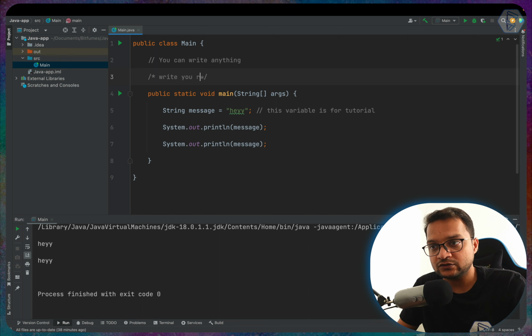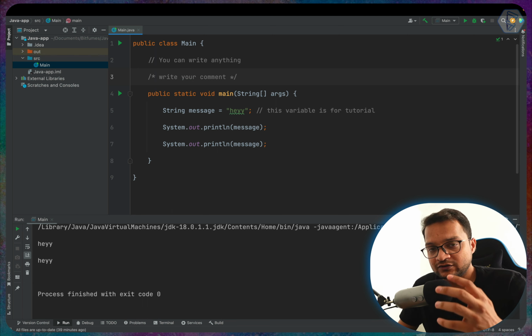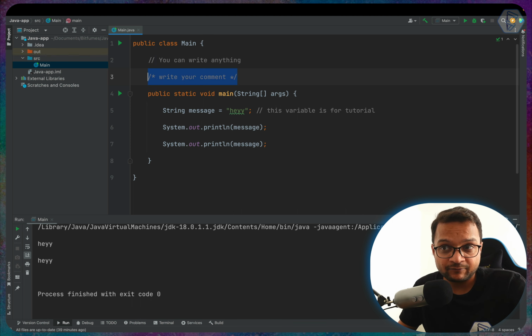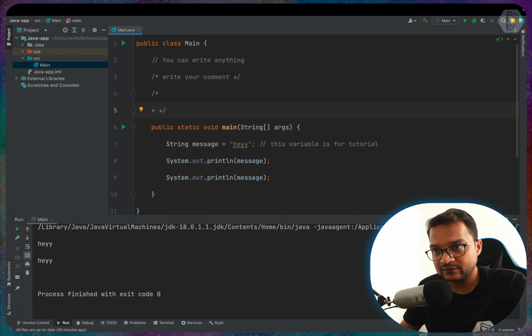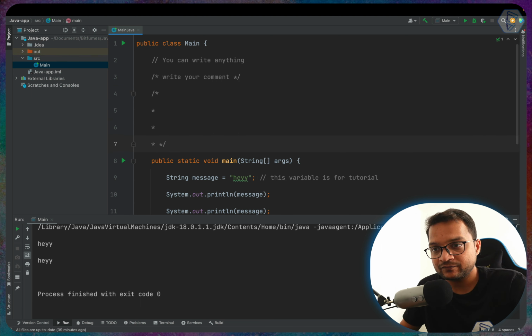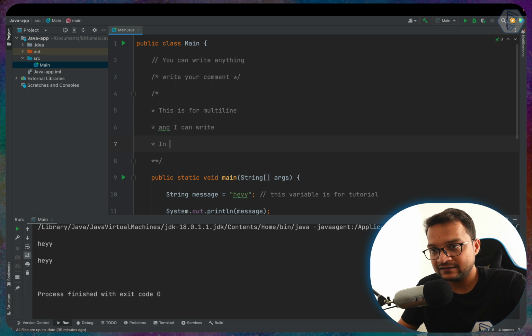So write your comment. Okay, you can also use this type of comment for multi-line. So I say, hey, something like this, but I like this way. Okay, so I can say this is for multi-line, and I can write in different lines.